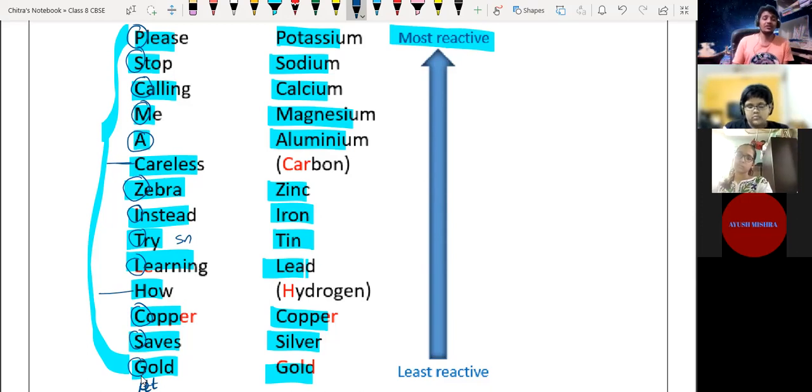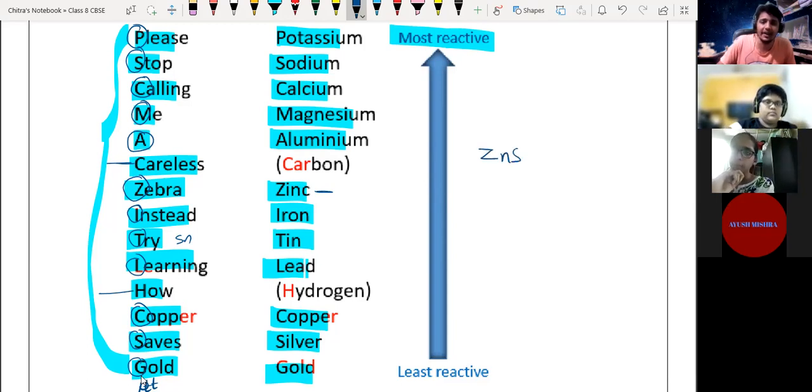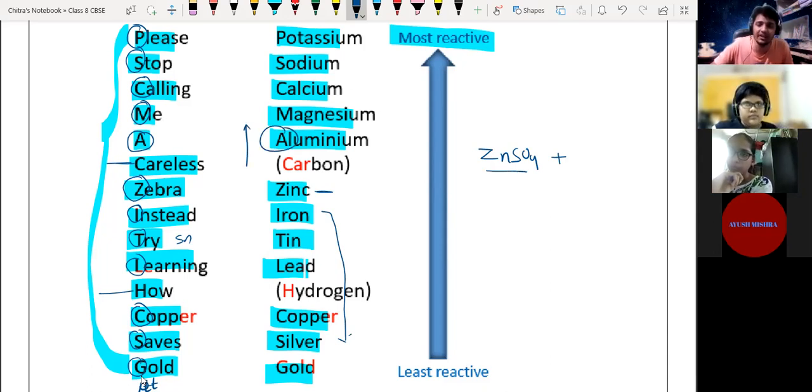Now we have to discuss how this reactivity helps us identify which metal is going to replace another metal. Suppose we have one substance called zinc sulfate, ZnSO4, and we react ZnSO4 with an element that is not zinc but an upper element, suppose aluminum.